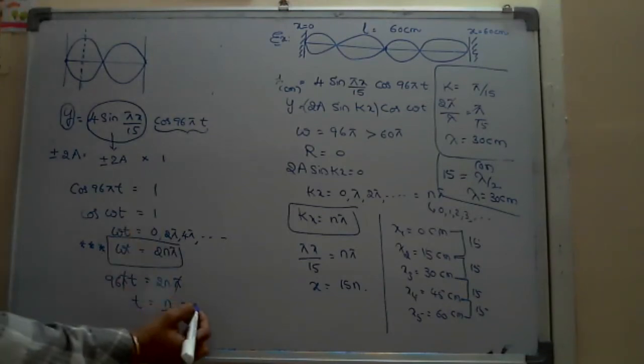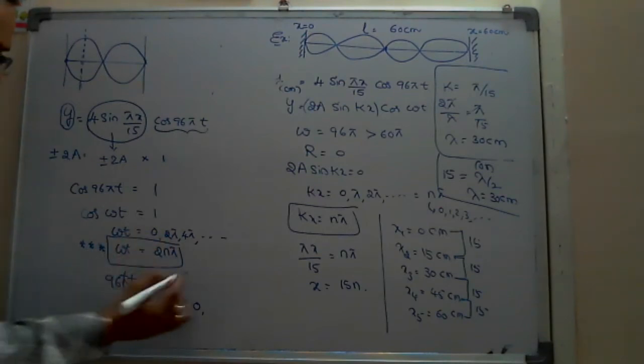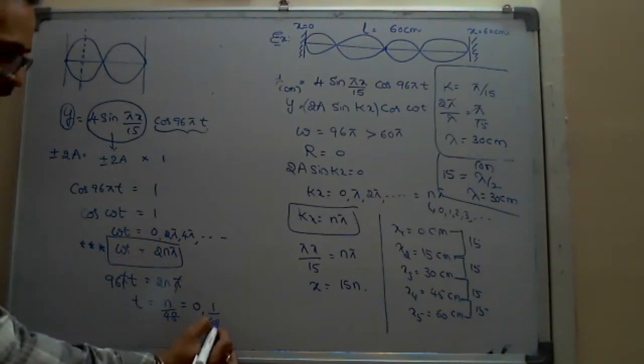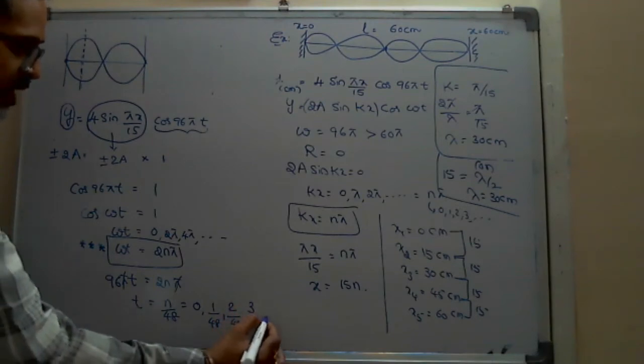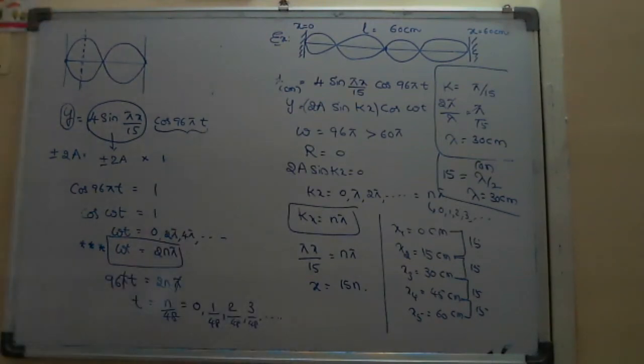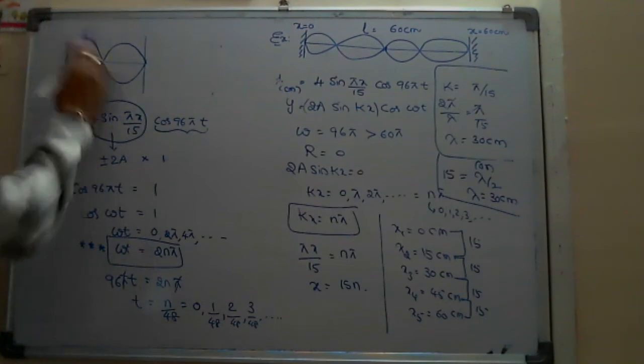If you put n equal to 0, t is 0. Next, if you put n equal to 1, 1 by 48, 2 by 48, 3 by 48, and so on. Here these waves are formed, which means the wave propagates.